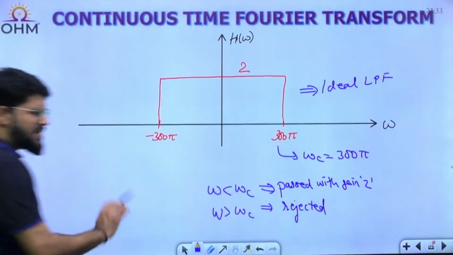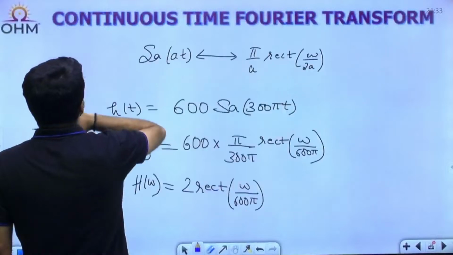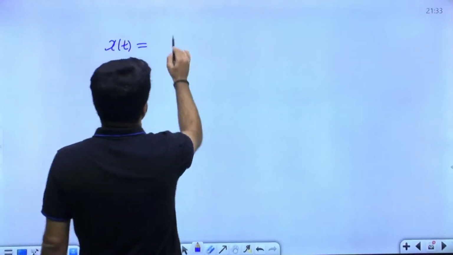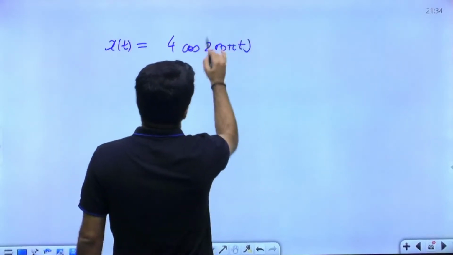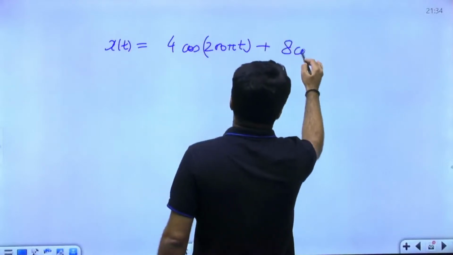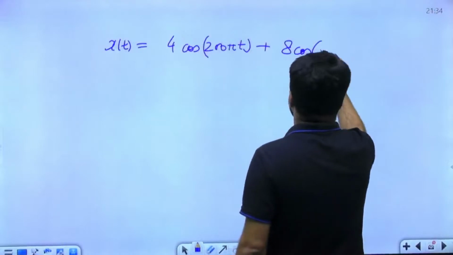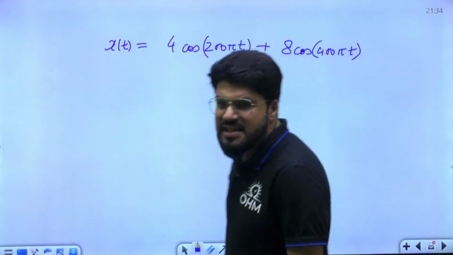So by simply using this logic, what is the input given to me? It is simply an ideal low pass filter question. Let me write down the input. There are two parts here: 4 cos 200 pi t, plus 8 cos of how much? 8 cos 400 pi t. This is the x(t) given to me.